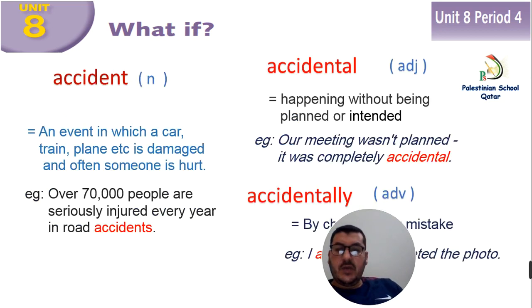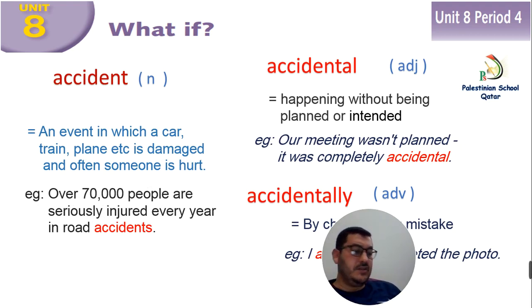Okay, after stain we have accident, a noun: an event in which a car, train, plane, etc. is damaged and often someone is hurt. So an accident is something that happened without meaning it. For example, over 70,000 people are seriously injured every year in road accidents.